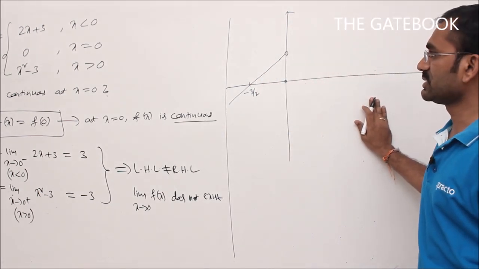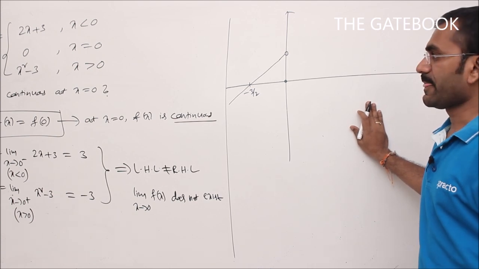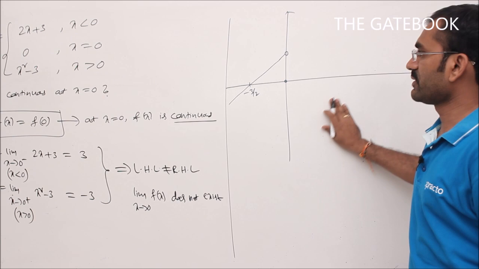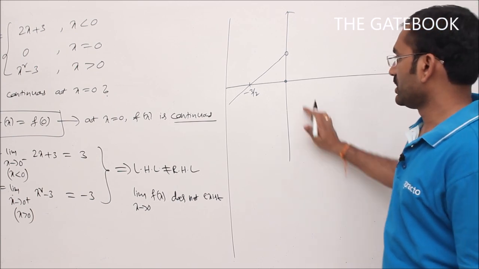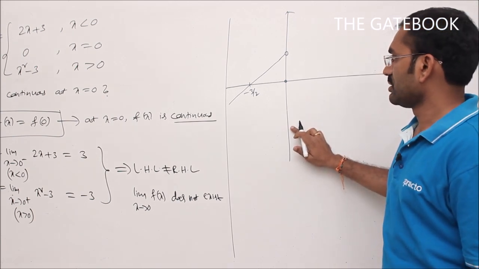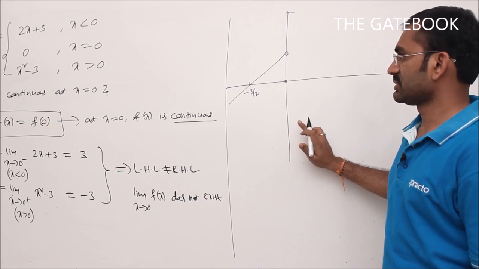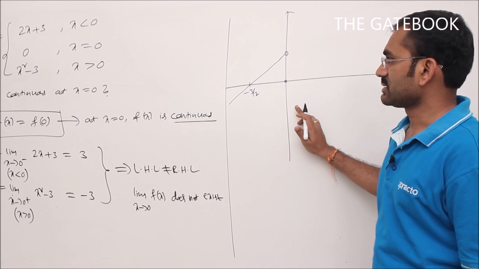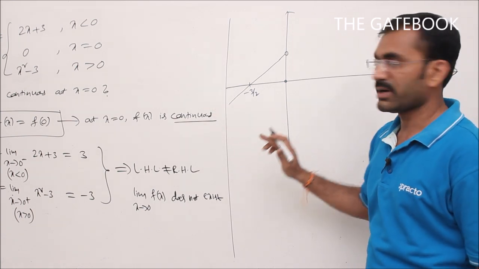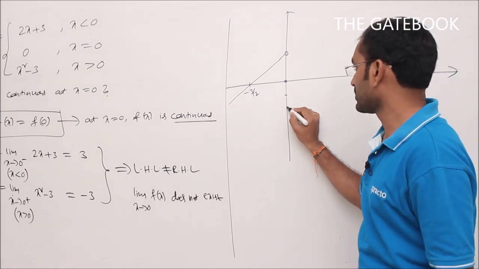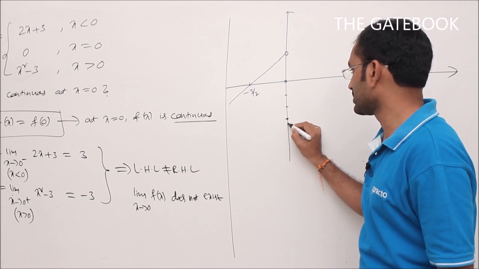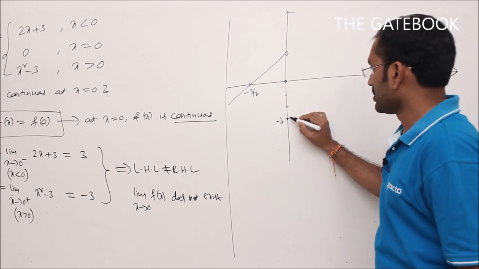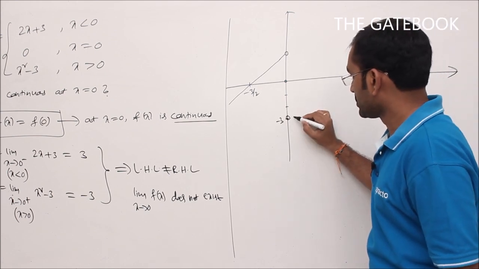So what is the graph of x square minus 3? Parabola. So how to draw that graph? See here, to get the point on the y-axis, put x equal to 0. If you put x equal to 0 in that one, we will get the corresponding point on the y-axis. So putting x equal to 0, we will get minus 3. So we get here minus 1, minus 2, minus 3 somewhere. This is, let us say, the minus 3 point. So here we will get empty space.